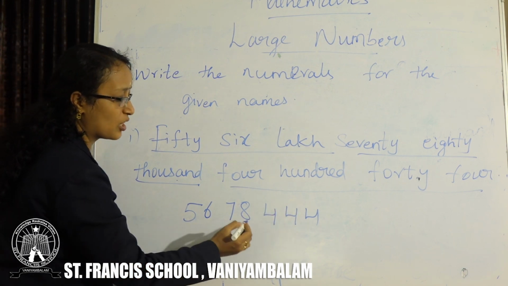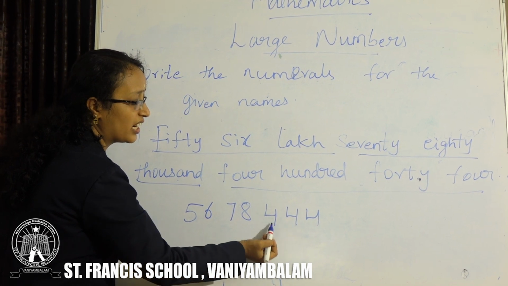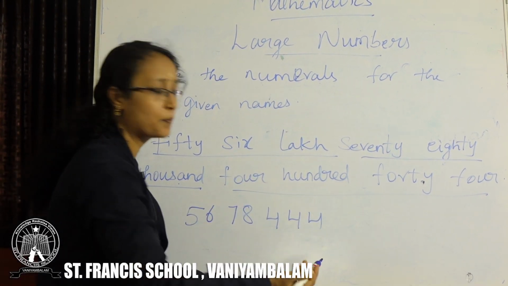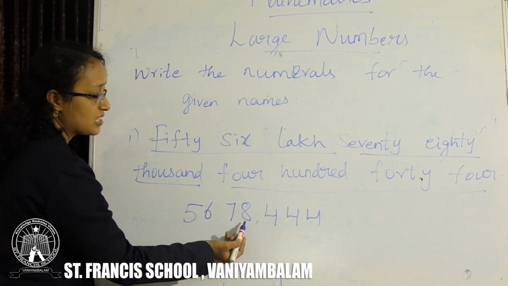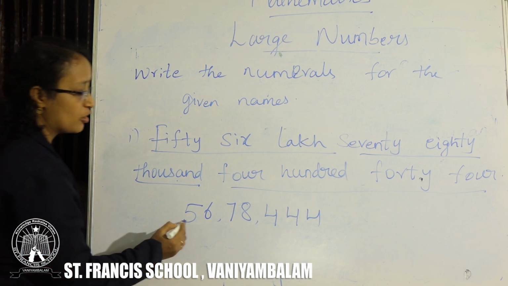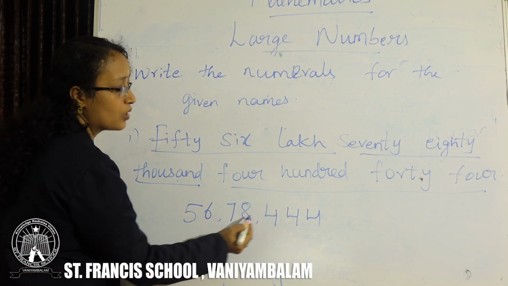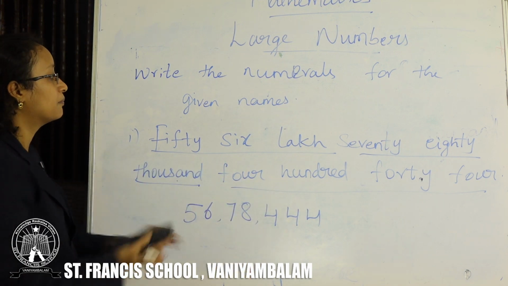So you can place the commas now. Start from the ones place. You have to count 3 digits, and before those 3 digits you place the comma. 444, place the comma. Next 87, place the comma. 65. So 56 lakh 78,444 is written as 56,78,444. This is your Indian system.